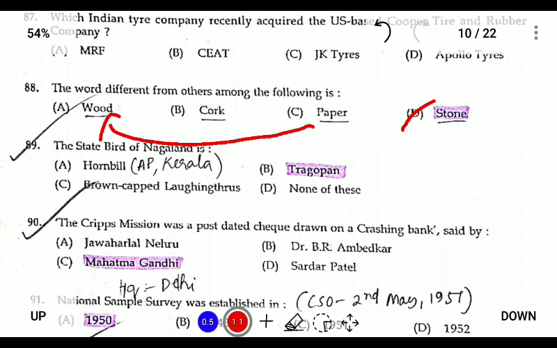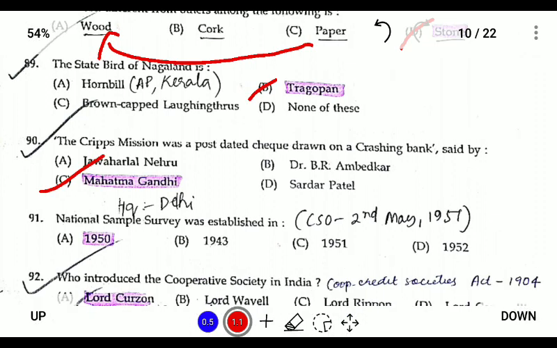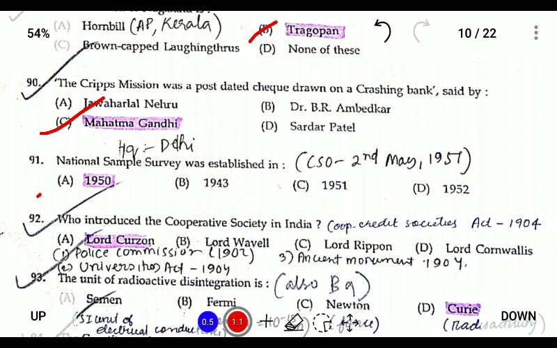The state bird of Nagaland is Tragopan. Hornbill is the state bird of Andhra Pradesh and Kerala. The Cripps Mission was supposed to check on a crashing bank, was said by Mahatma Gandhi. National Sample Survey was established in 1950, and the Central Statistical Organization was also set up in 1951. So National Sample Survey was established in 1950 and it is headquartered at Delhi.